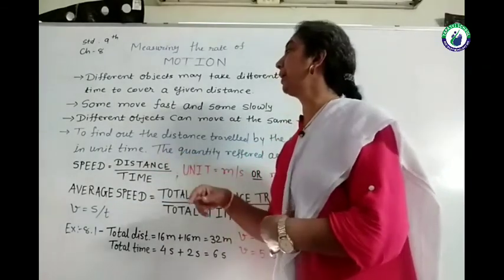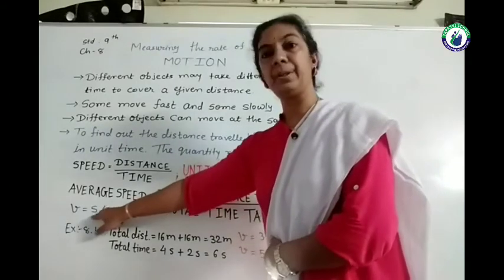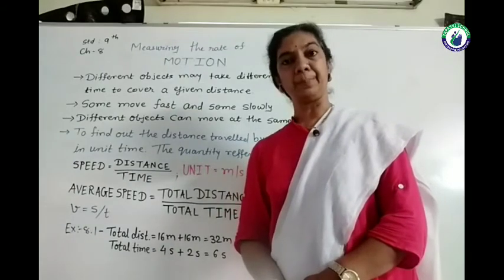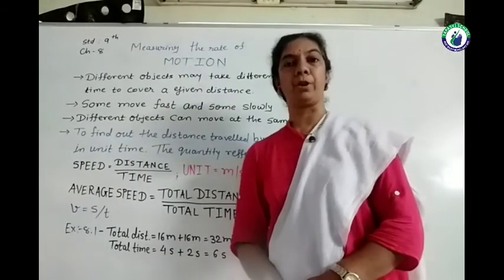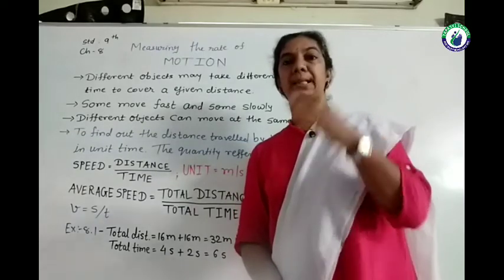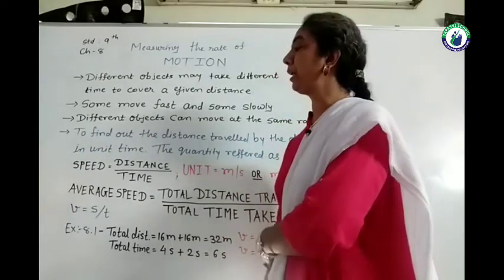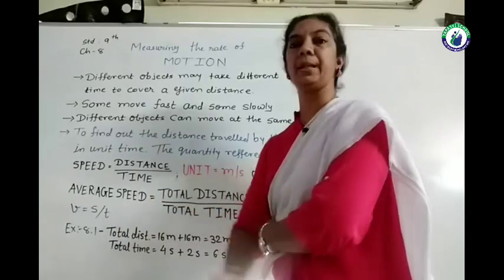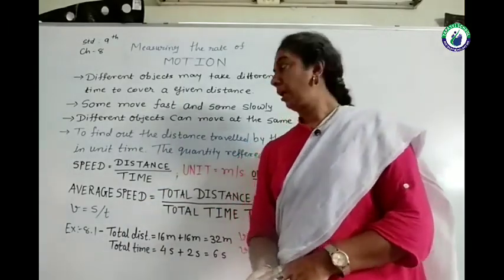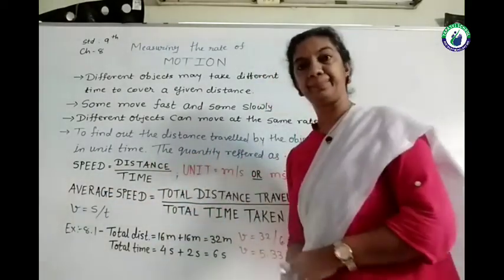This formula is known as the word formula. We can have the symbolic formula also. You are supposed to remember both of the formulas. The word formula will be used to understand the concept, and in numericals, if frequently you are supposed to use the formula, then you can use the symbolic formula also. So, speed equals distance upon time.